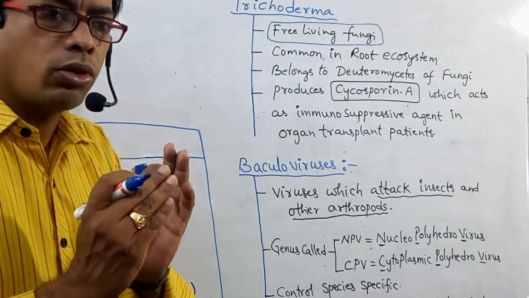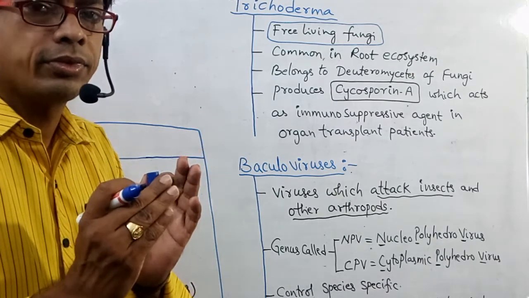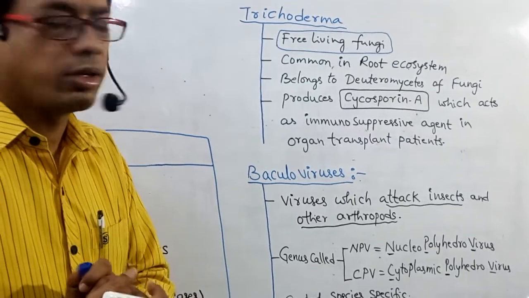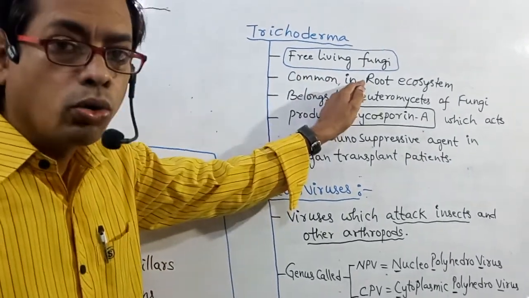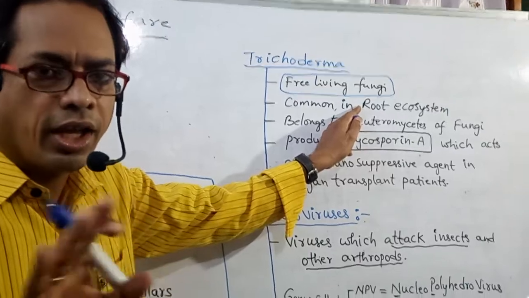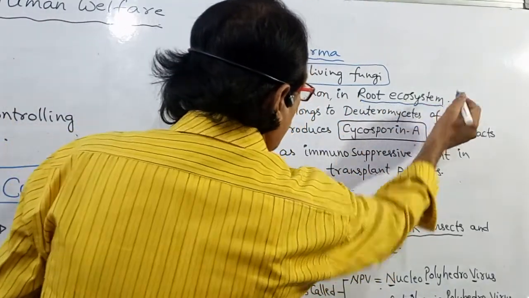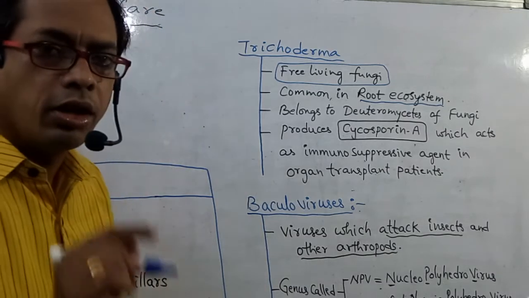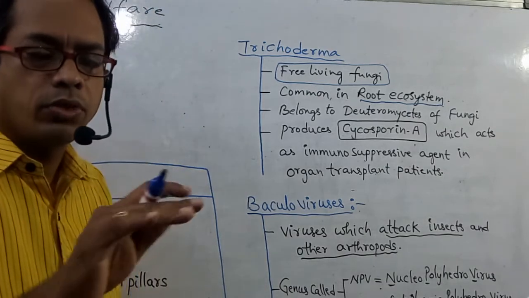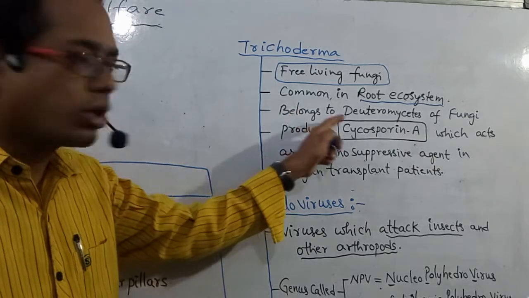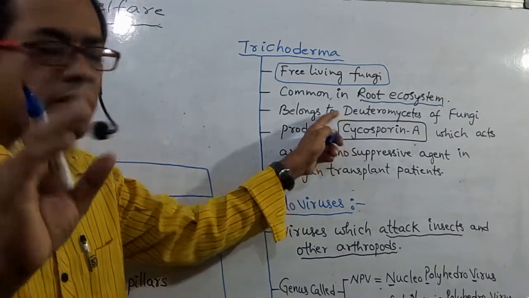Surrounding the root, this Trichoderma is present. So it is common in root ecosystem. Don't say shoot ecosystem. You have to say root ecosystem. It is not shoot ecosystem. It belongs to class Deuteromycetes fungi.